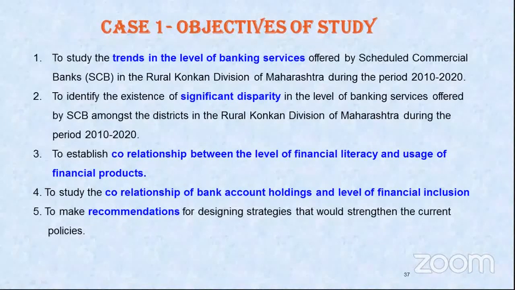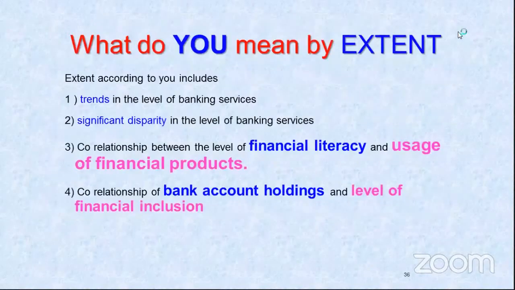Now you see the second meaning. Extent I have to define before I prepare my research proposal. I have written here, I want to know the disparities in the level of banking services. If I have taken the Konkan region, it may have different villages, different banks.